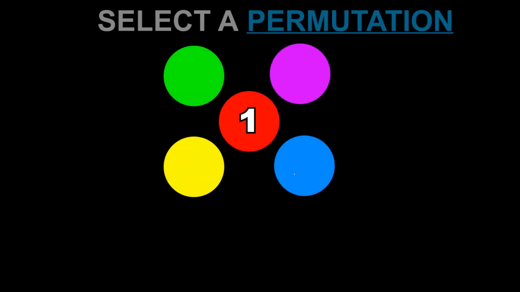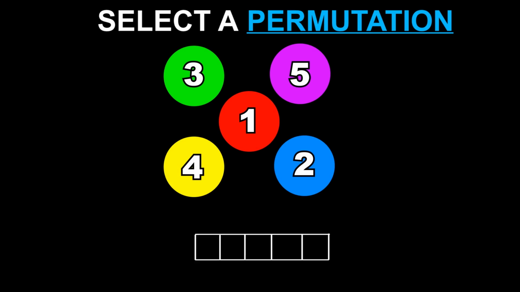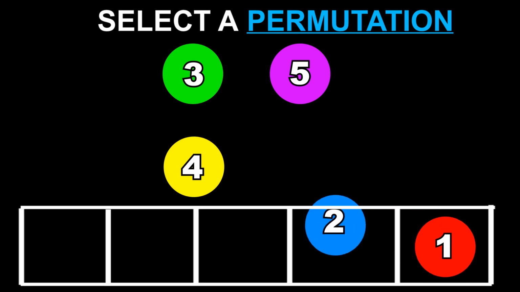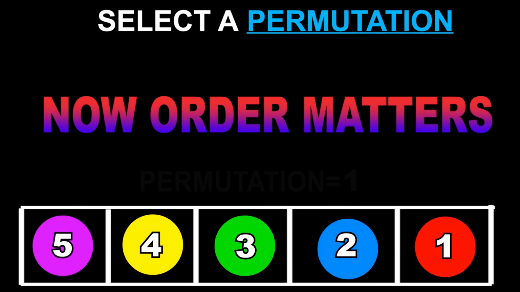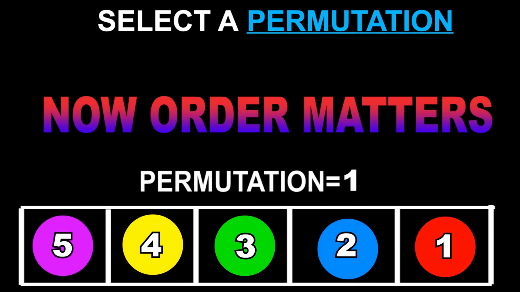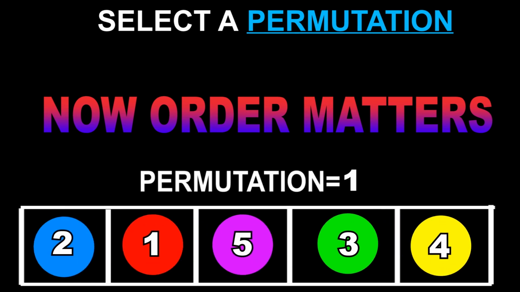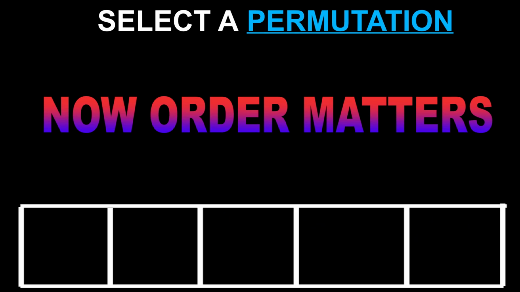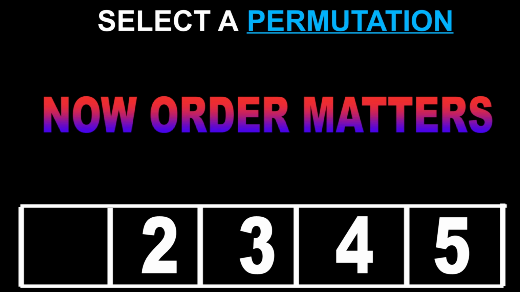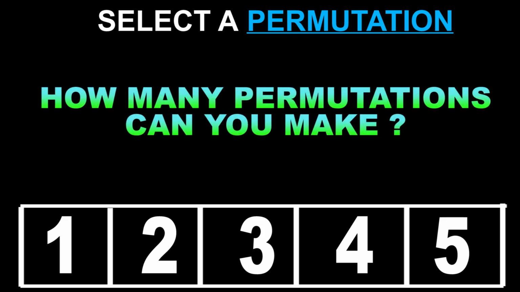Okay, now you are asked to select a permutation of these 5 circles. Permutation here simply means that the order in which you pick these circles also counts and matters. Hence the arrangement in which these 5 circles arrange themselves also counts. So for the first pick you have 5 options. Then you are left with 4, then 3, then 2 and then 1.